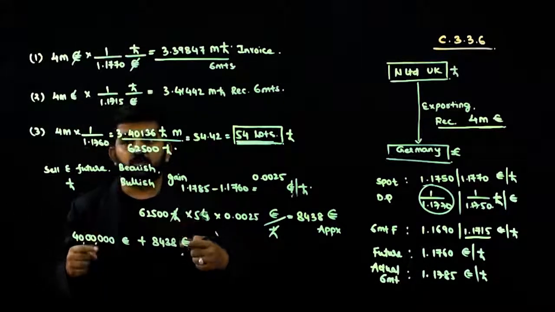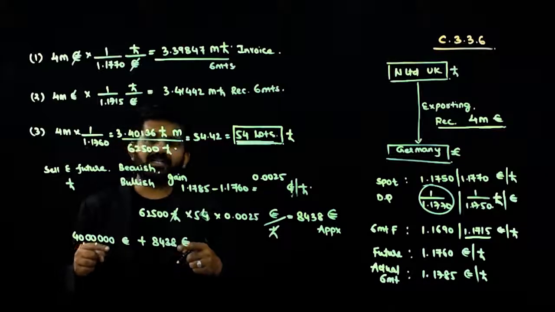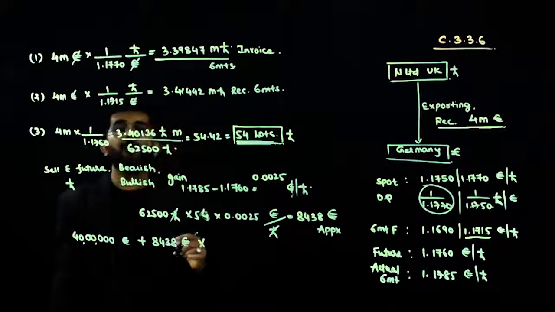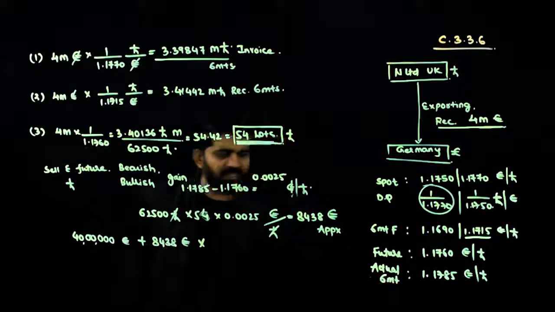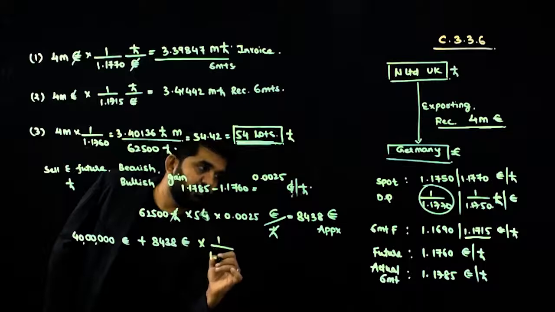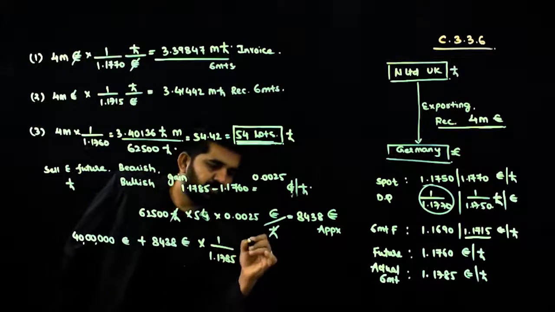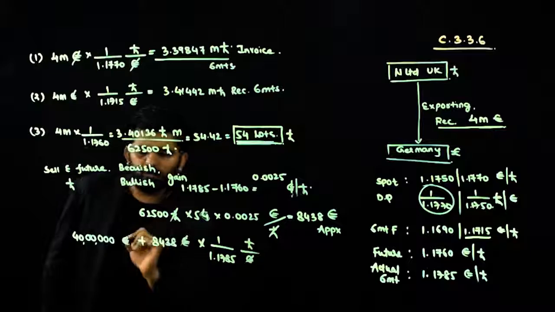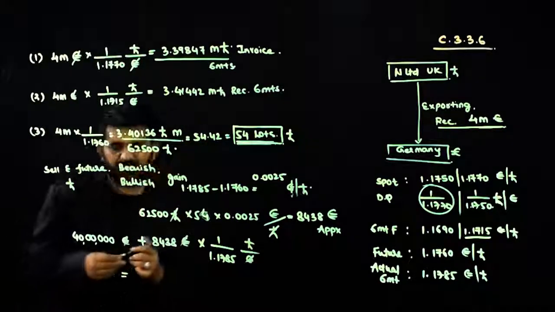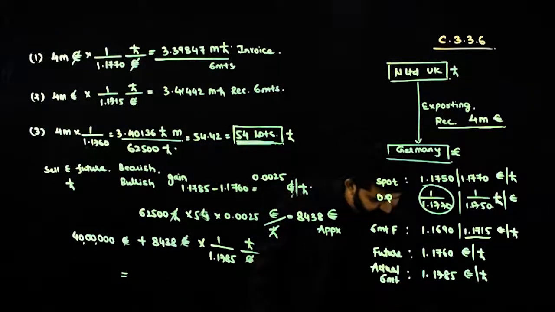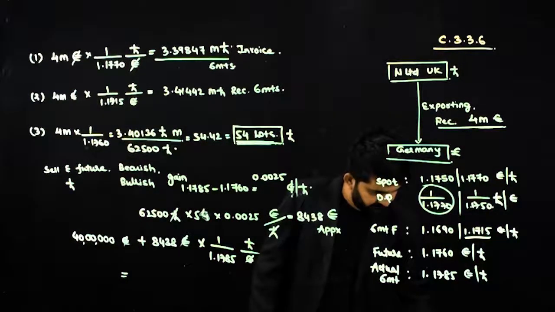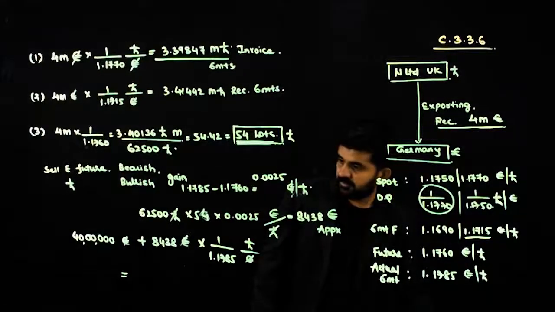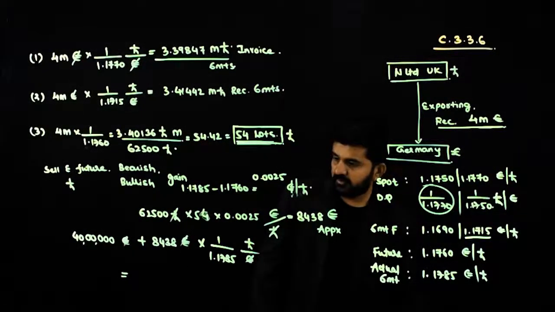Now, as I have done futures settlement by differences, I will have to sell all this euro in the market. If I sell all euro in the market, I will be getting 1.1785 pound per euro. Euro will get cancelled. I will be getting 40 lakh 8438 divided by 1.1785.